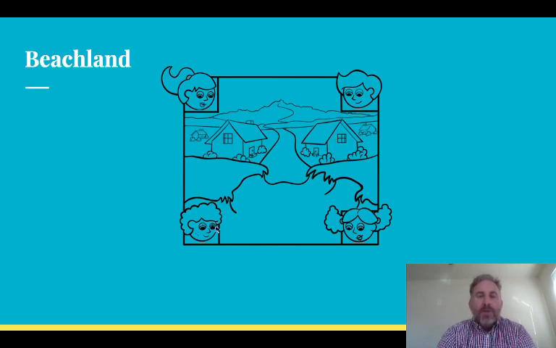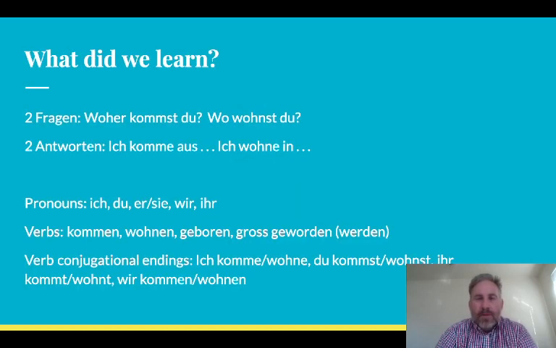Und Tubbs und Katrin, sie sind Geschwister, aber sie wohnen getrennt. Ja? Also Tubbs wohnt hier und Katrin wohnt hier mit ihrer Mutter. Und Tubbs mit seinem Vater hier. Also 4 Häuser, 4 Kinder, also 3 Familien. Okay, das ist Beachland, wo sie wohnen. Gut.